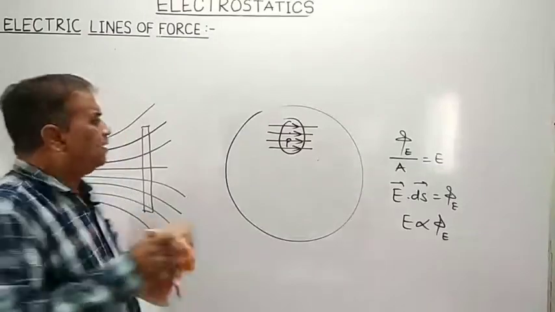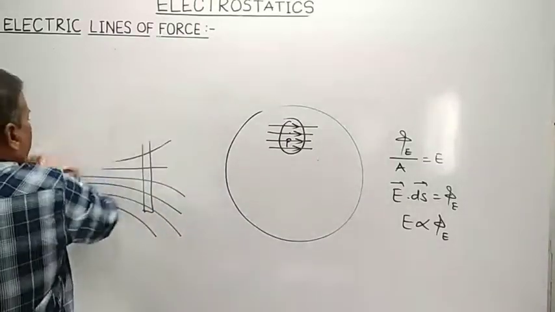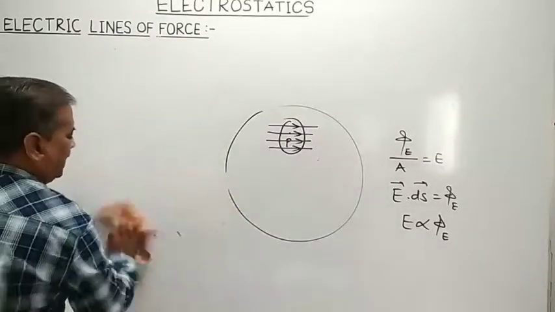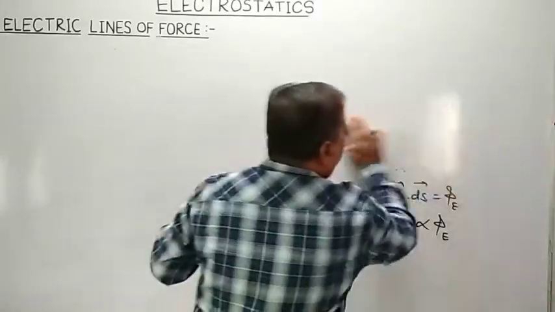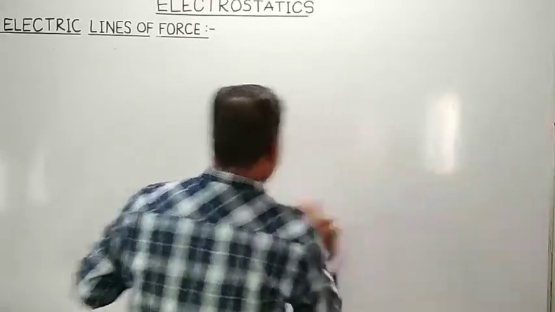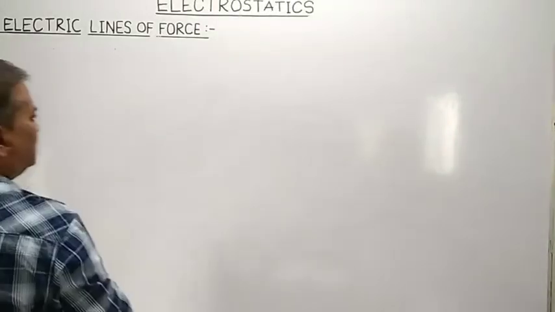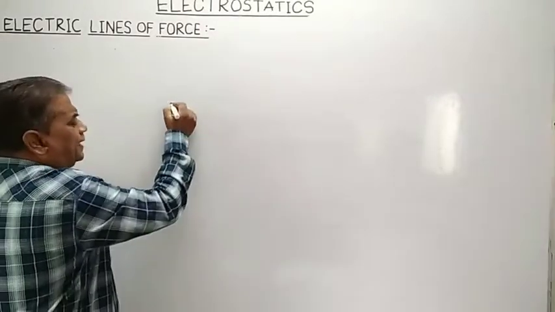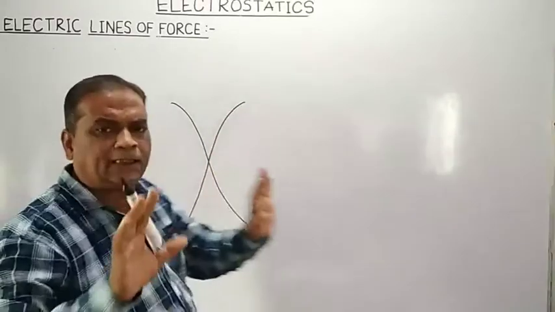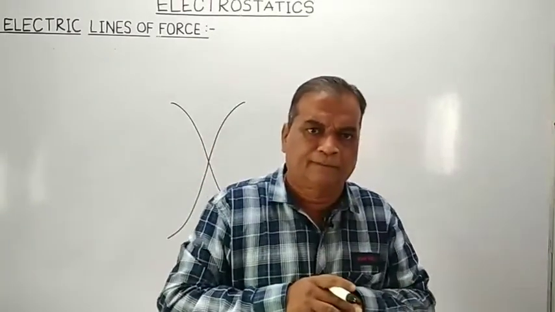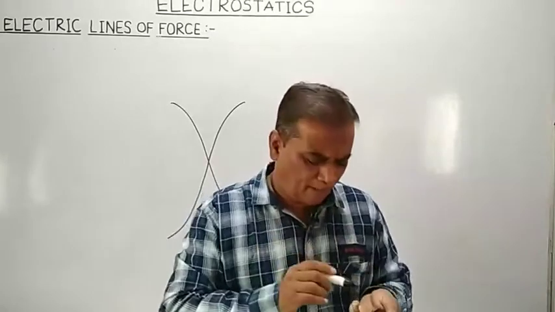Now we will see one by one the characteristics of electric lines of forces. So the very first and important characteristic of electric lines of force is that no two electric lines of forces should ever intersect with each other. See what I am saying?